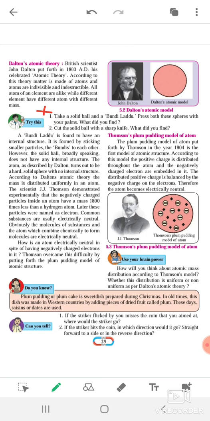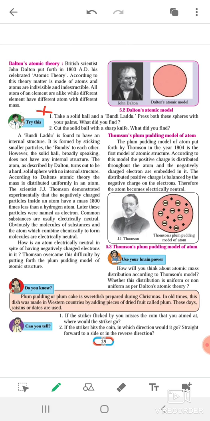But according to him there is no internal structure in an atom. According to Dalton, it is not like a bundi laddu but a different kind, in which कोई इंटरनल स्ट्रक्चर प्रेजेंट नहीं, इंटरनल कोई चीज़ें प्रेजेंट नहीं है. So he said like a solid ball. He gave an example: when we cut a ball, अगर हम बॉल को कट करते हैं तो we can see nothing inside it. So just like the ball, atom has a structure, there is nothing inside.